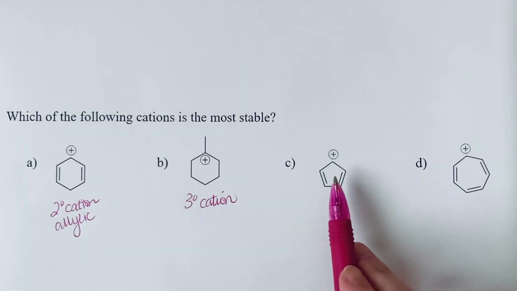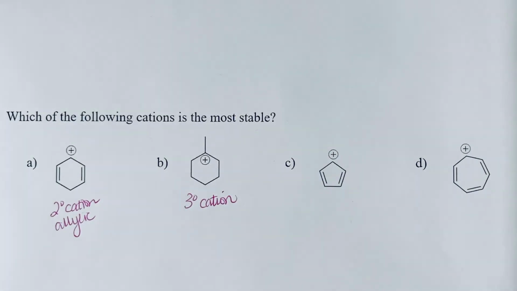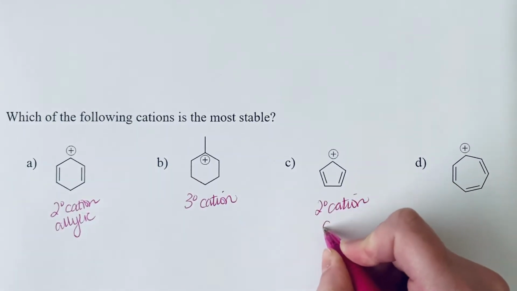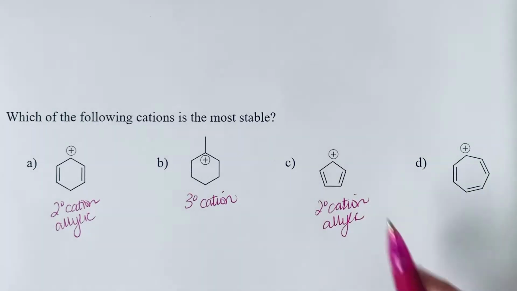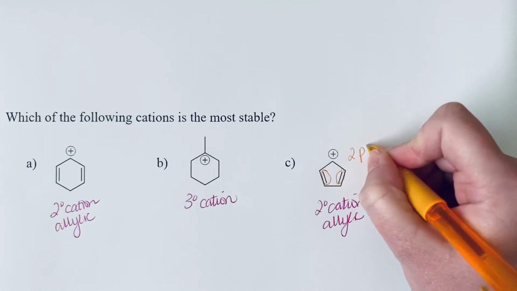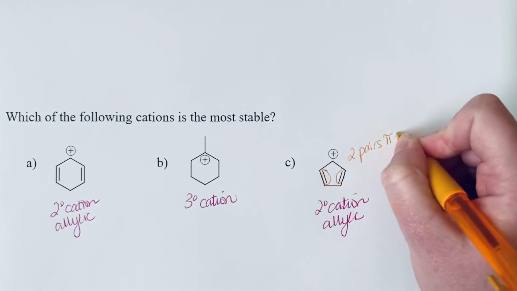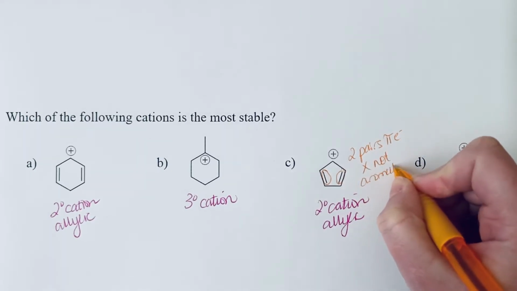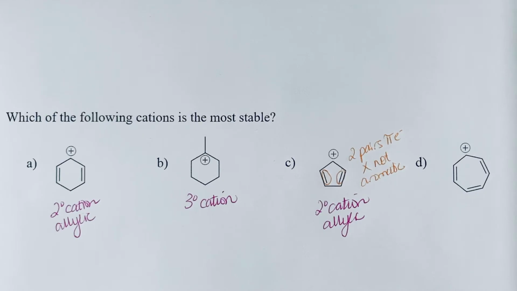If we look at C, this is a lot like A, where it's a secondary allylic cation. And every atom of this ring is sp2 hybridized. We do have an uninterrupted cloud of pi electrons, so we could check this for aromaticity. And what we'll see is that we have two pairs of pi electrons. So this is not aromatic. This is actually an example of an anti-aromatic compound, but we're not going to go into explaining that.